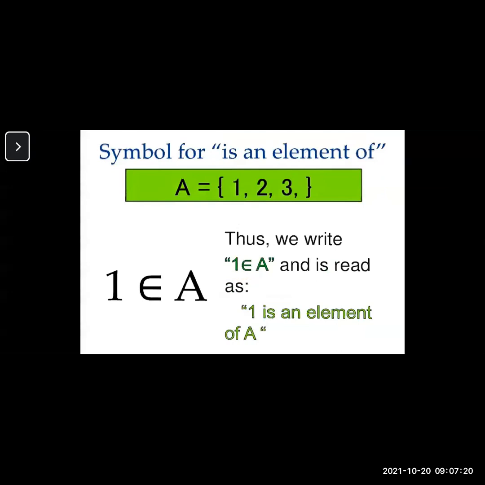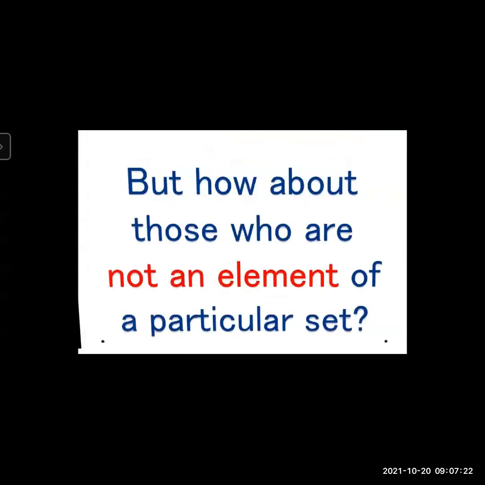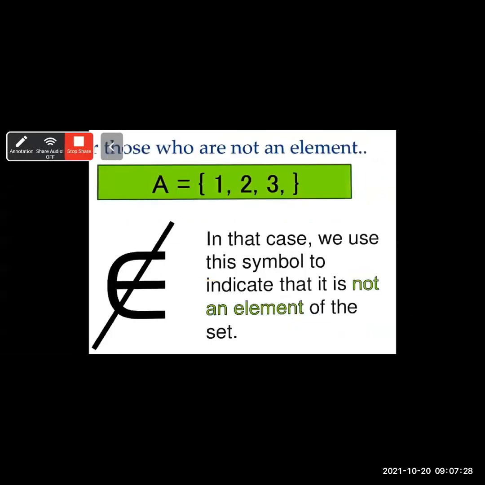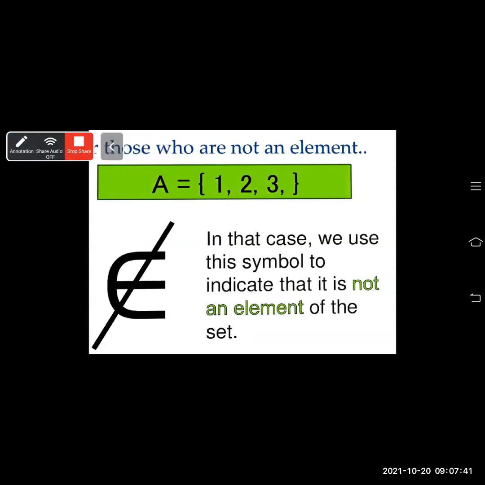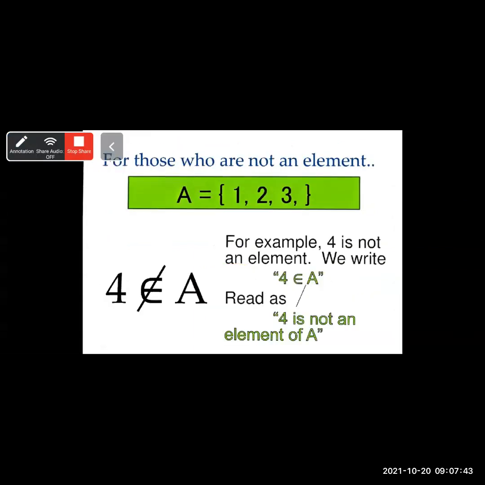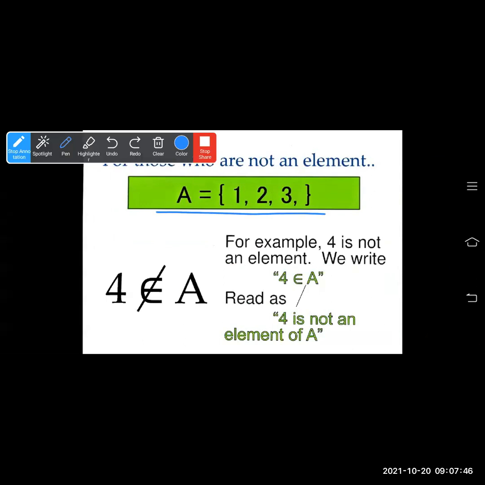But what about the next number? How about those that are not elements of a particular set? We write it as "does not belong to" or "is not an element of A". That means we have to cross this. If we cross "is an element of A", it becomes "is not an element of" that set. Okay, so see, we have this set 1, 2, 3. It consists of 3 numbers, 3 elements. 4 is not an element of that set. So how do we write 4 does not belong to A, or 4 is not an element of A?